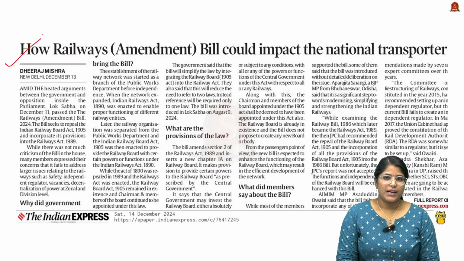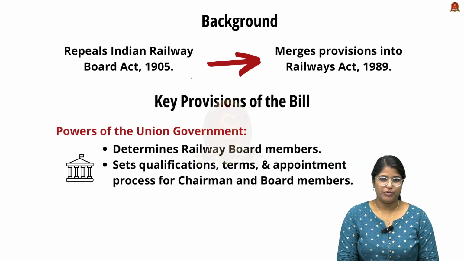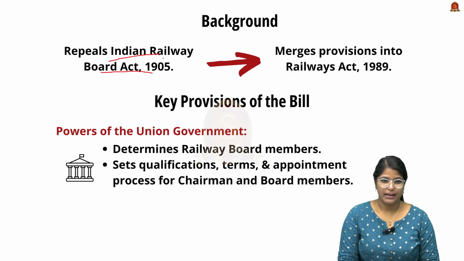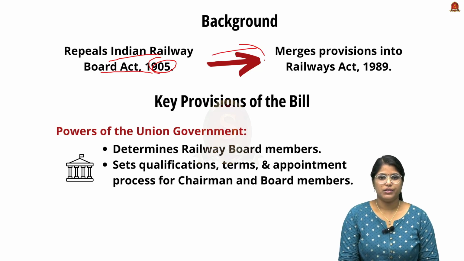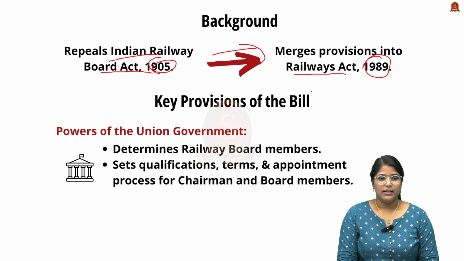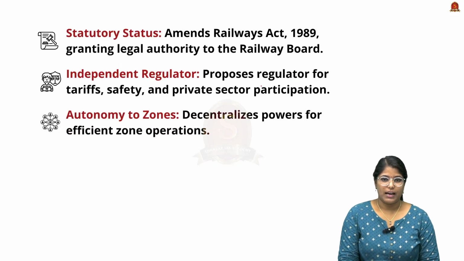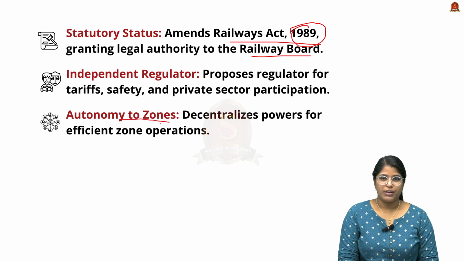Now look at this news article. This news article talks about the Railways Amendment Bill. Now, this Railways Amendment Bill has three important provisions. Firstly, it repeals the Indian Railway Board Act 1905 and merges the provisions into the Railways Act 1989. The second important thing is that the Railway Board will get legal authority under this Railways Act 1989. And the third important thing is that more autonomy will be provided to zones.